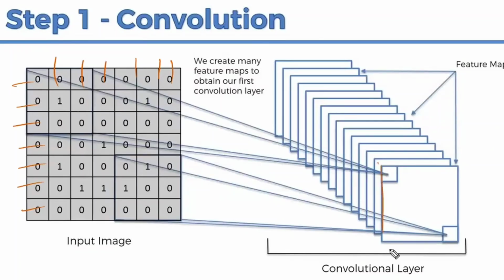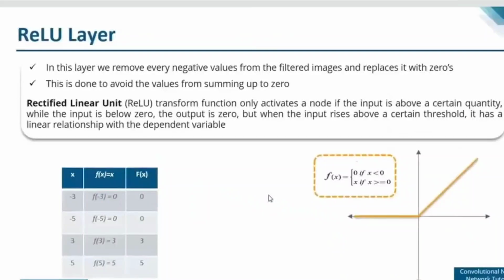First you have applied the first filter and you will get a value here. Then for the second filter, third filter, fourth filter, fifth filter, like this, for all the filters, you are going to get. These are called feature maps. Now for whatever you have got for each filter, you are going to apply ReLU.